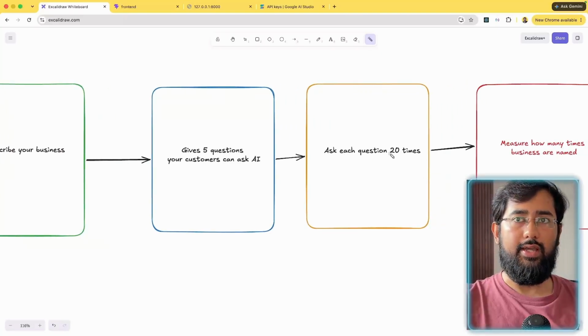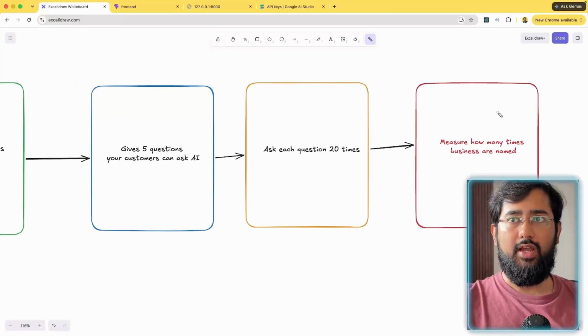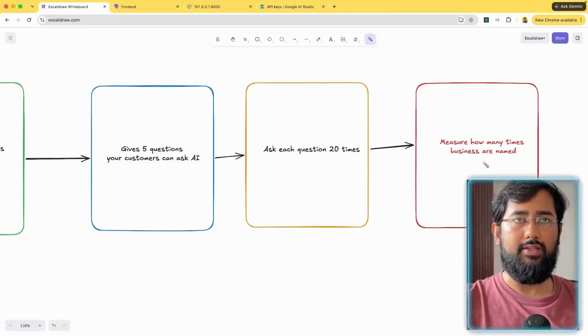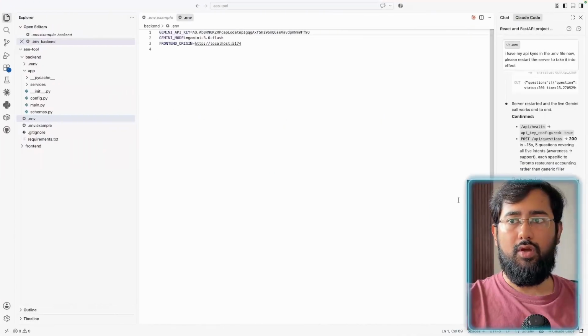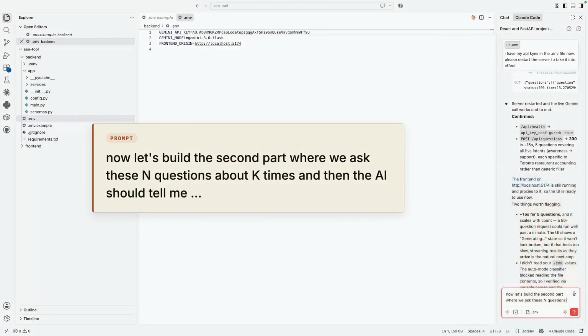which is to ask each question 20 times, right? So that's what we'll be doing next. And at last, we'll be measuring how many times a business is named by AI. So that's what we'll be doing in the last part. So let's move to our Visual Studio Code. Let me show you the prompt that I'm typing.